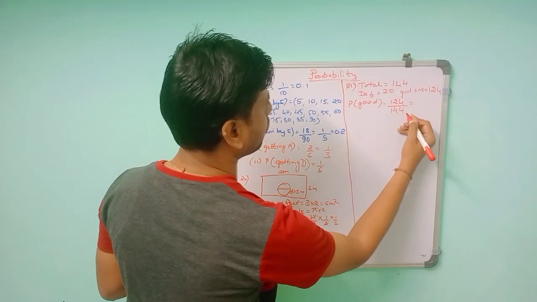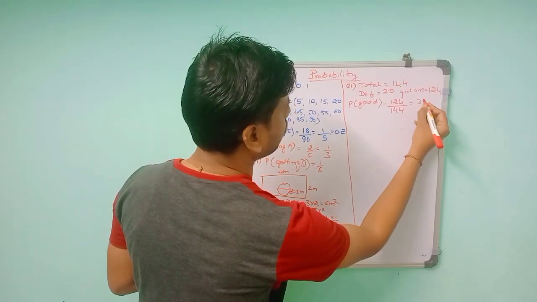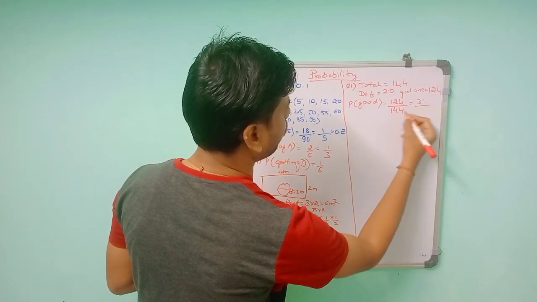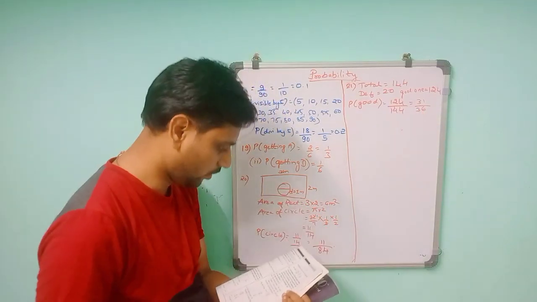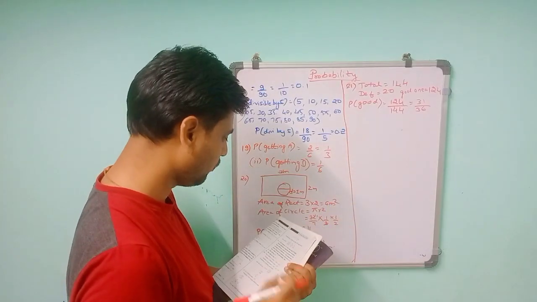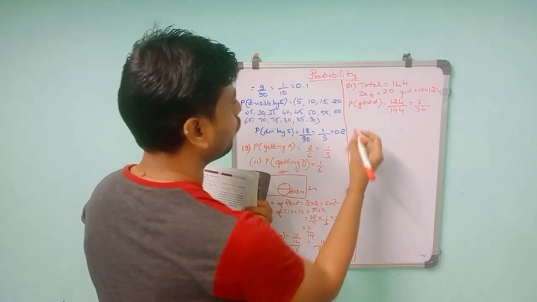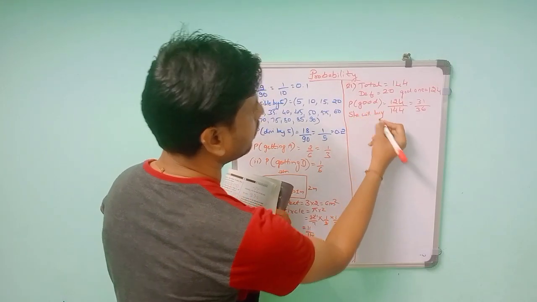So this will give you 31 by 36. So P of the good ones she will buy is 31 by 36.